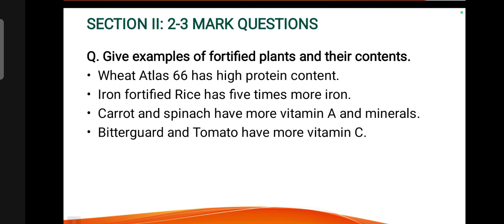Give the examples of fortified plants and their contents. Wheat Atlas 66 has high protein content. Iron fortified rice has 5 times more iron. Carrot and spinach have more vitamin A and minerals. Bitter gourd and tomato have more vitamin C.